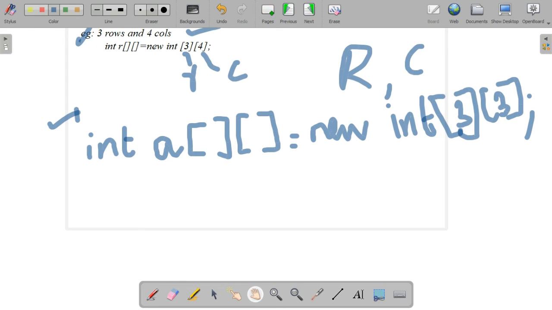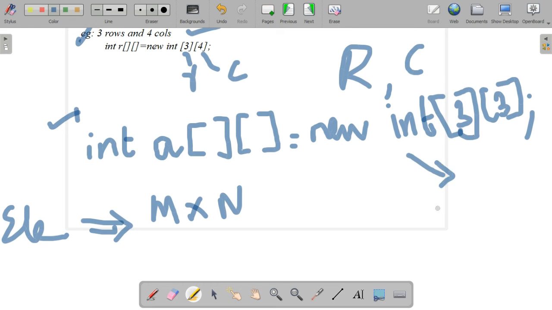So the number of elements in this two-dimensional array, how we will calculate the number of elements? Yes, we have to find by multiplying the number of rows into columns. Like consider m is the number of rows and n is the number of columns, means we will get total number of elements equal to m into n. So in this above example, how many elements will be there in that particular array? 3 into 3, that is equal to 9 elements will be there. Is it? Yes. So number of elements in a two-dimensional array can be determined by multiplying number of rows with the number of columns.